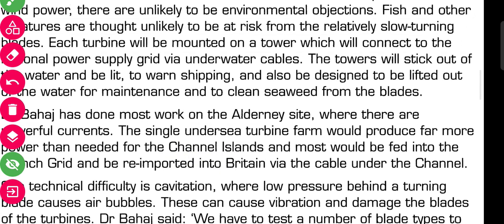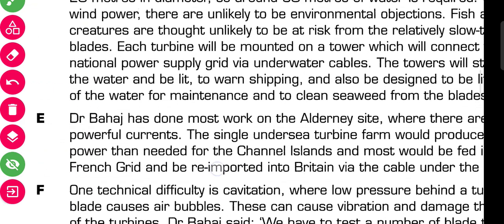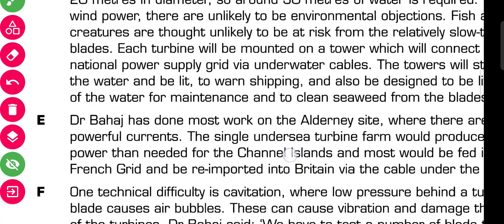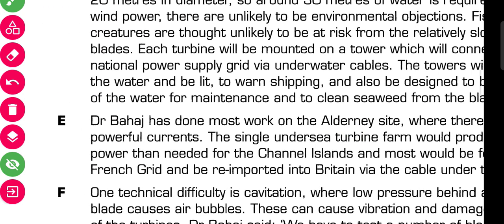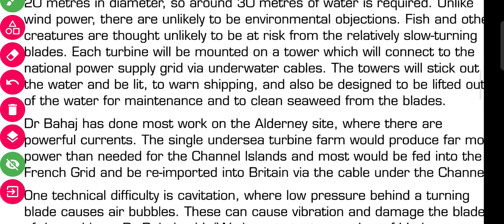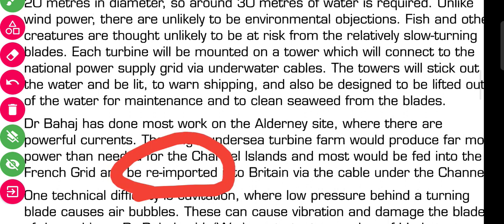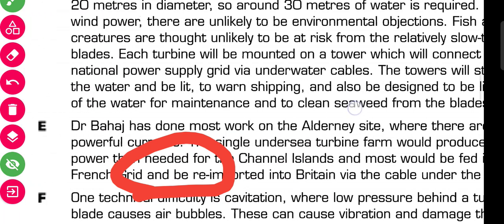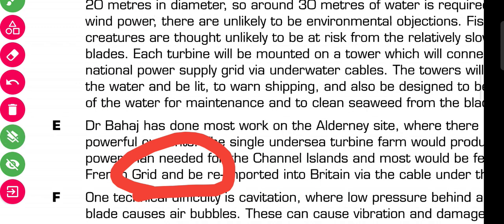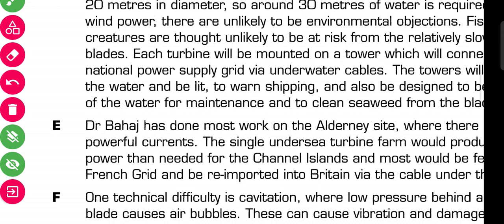The single undersea turbine farm would produce far more power than needed for the Channel Island, and most would be fed into the French grid and be re-imported to Britain via cable under the channel. So it is mentioned that again the site has been changed and it will be reinstalled. The word it is mentioned here, as we can see, re-imported.